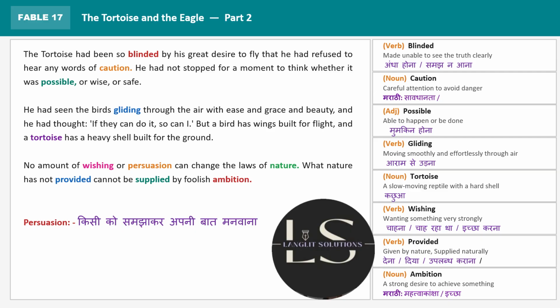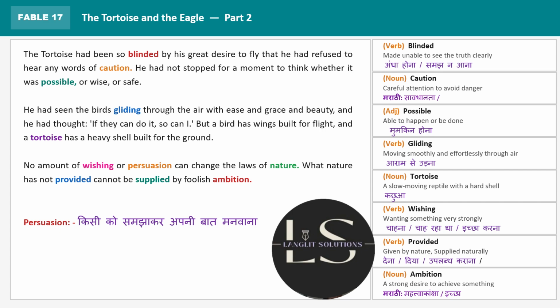So the tortoise did not stop. He did not even think twice before acting. There is a phrase in English, think before you leap. So you should think before doing something, think of the consequences before you act on something. So this is what was missing in the personality of that tortoise, and he was so greatly blinded that he refused to hear any words of caution.